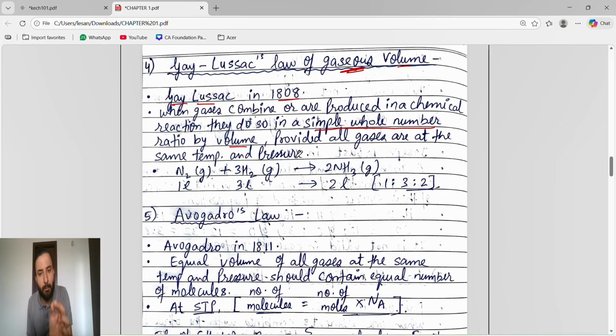They should be in a simple whole number ratio by volume, because gas will take in volume. Provided, what is the condition? All gases are at the same temperature and pressure.